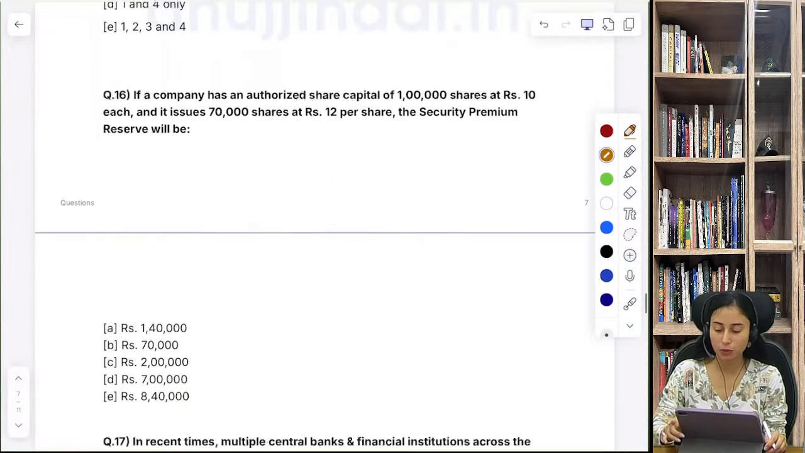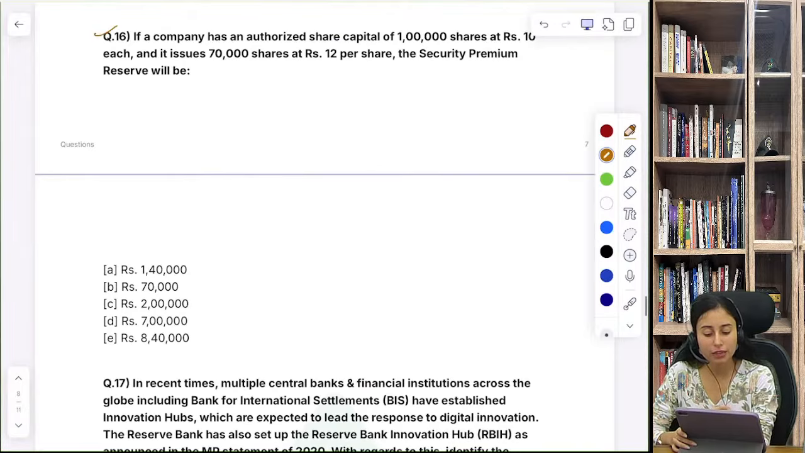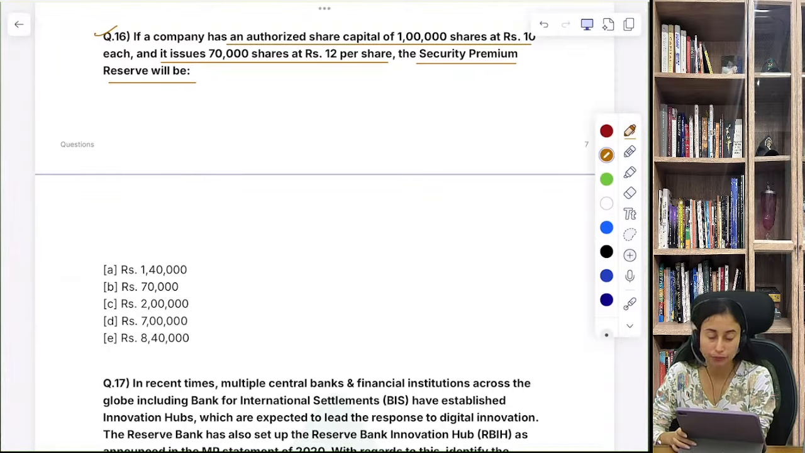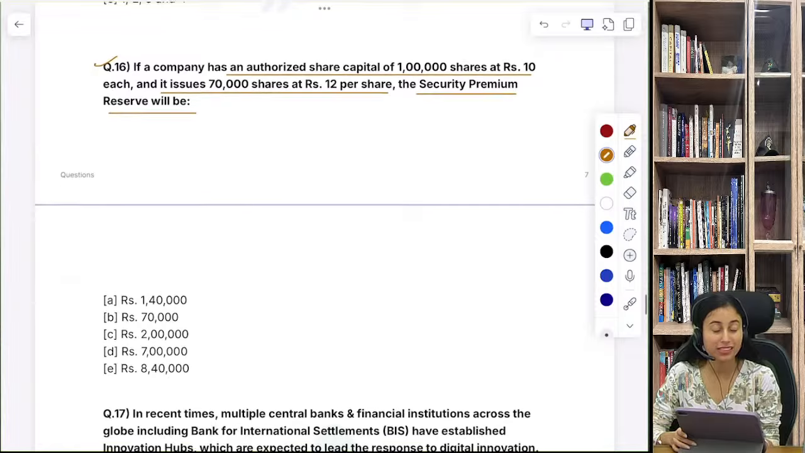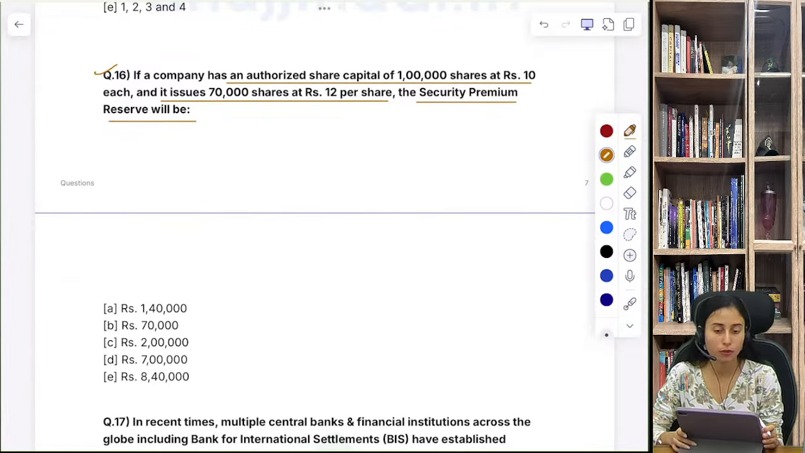Let's just move ahead. Question number 16. If a company has an authorized share capital of 1 lakh shares at 10 rupees each, it issues 70,000 shares at rupees 12 per share. The security premium reserve will be dash. Okay, now here comes the calculation based question. Now you must know how we can calculate the security premium reserve for the company.